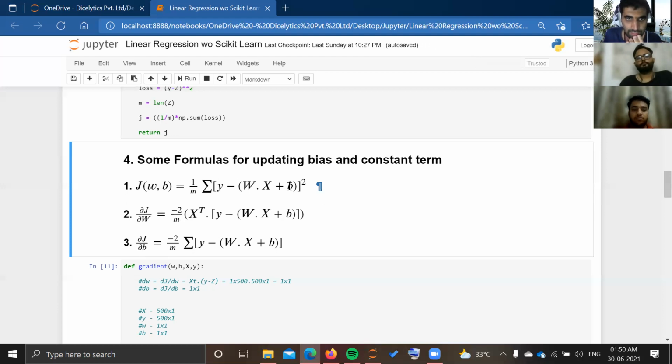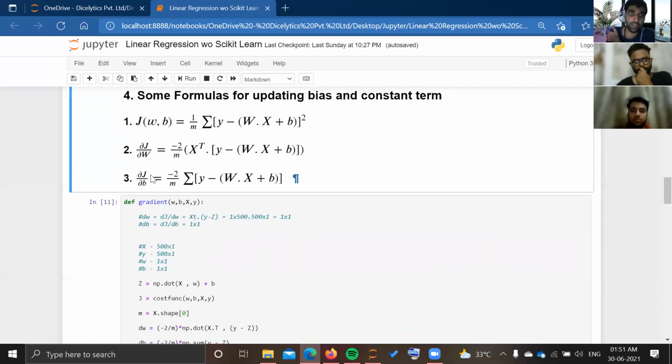As you can see from the formulas, these are just simple differentiation that we have learned in high school. My cost function j was 1 by m times y minus (wx plus b) to the power 2. So del j by del w is given by 2 coming forward, and this minus sign is because of the minus in w dot x. One point here is that we are calculating this whole term with the transpose of x. This is done because if we just calculate with x, our calculation shapes will not match, as we have to use the dot product here. So that's why x transpose is used for multiplying x here.